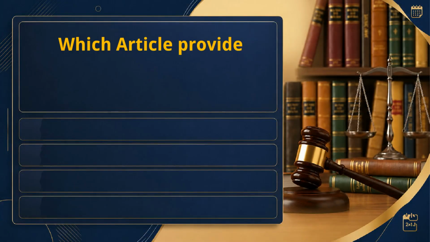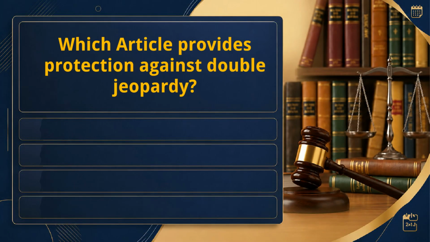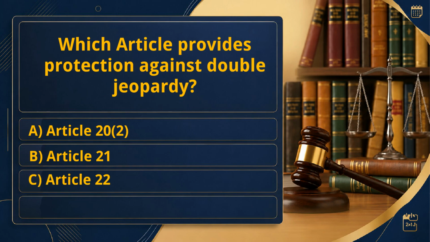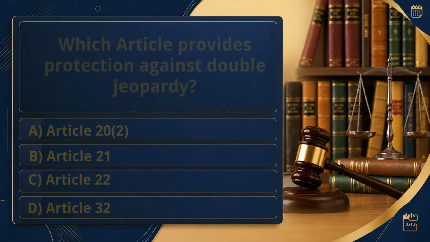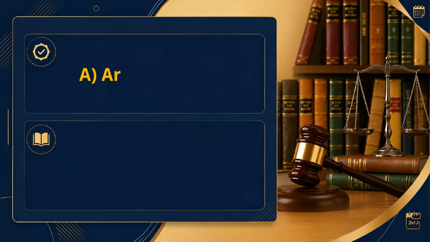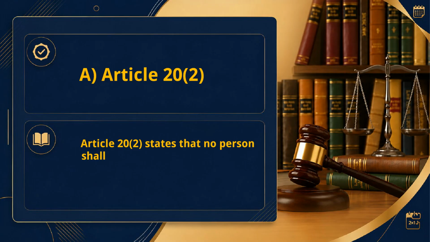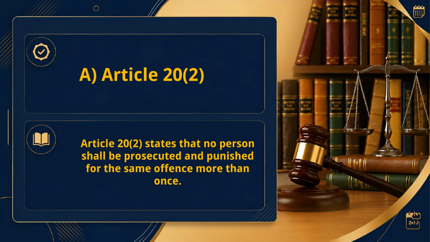Which article provides protection against double jeopardy? A. Article 20. B. Article 21. C. Article 22. D. Article 32. Right answer: A. Article 20. Article 20 states that no person shall be prosecuted and punished for the same offense more than once.